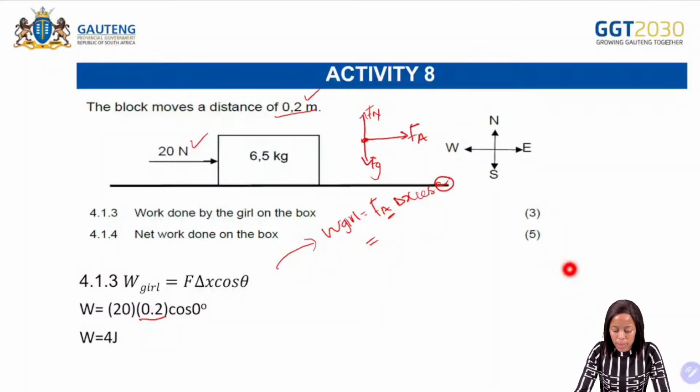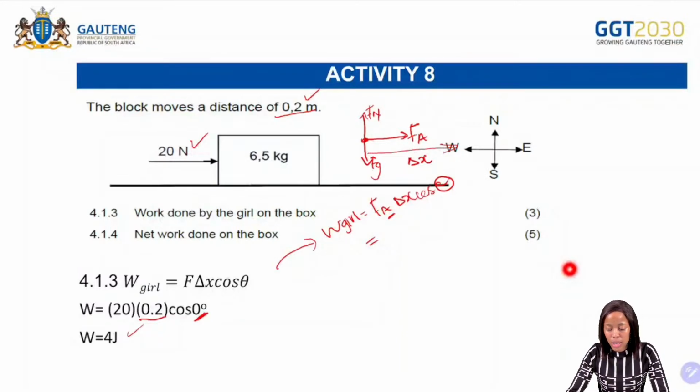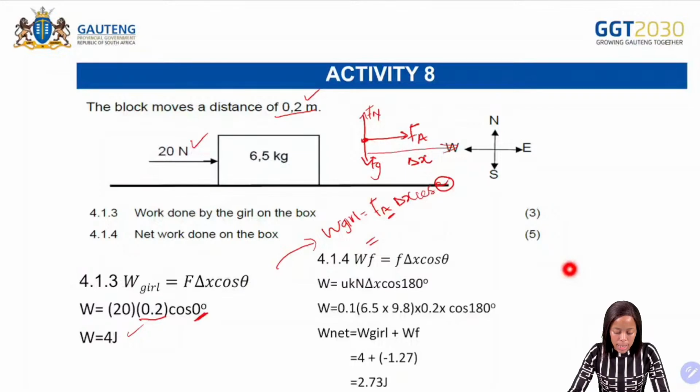The object is moving to the right. Now, what is the angle between the displacement and the applied force? The angle is 0. Why? Because it's moving in the same direction. So from there, we calculate the work done by the girl, and it's going to give us an answer of 4 joules.